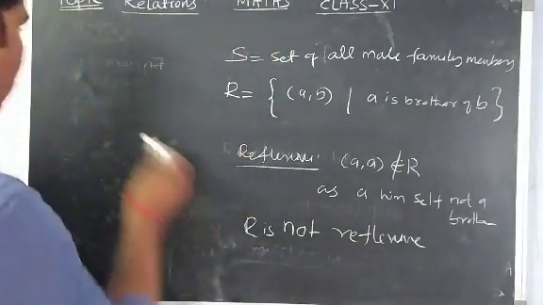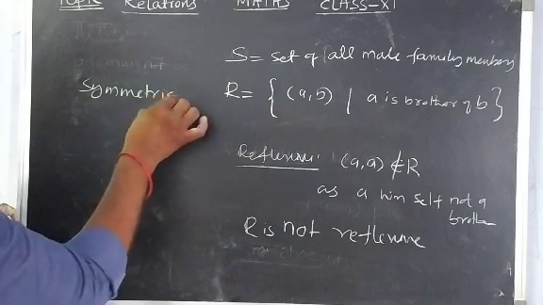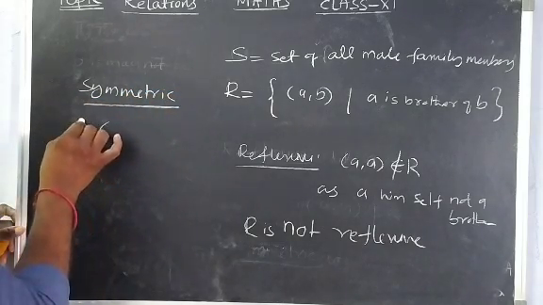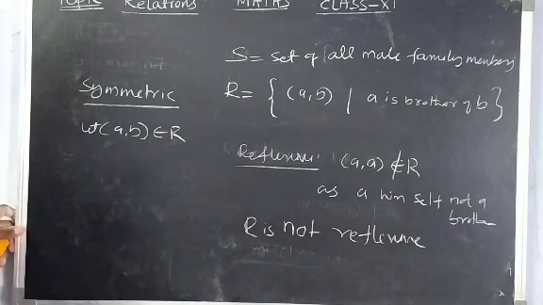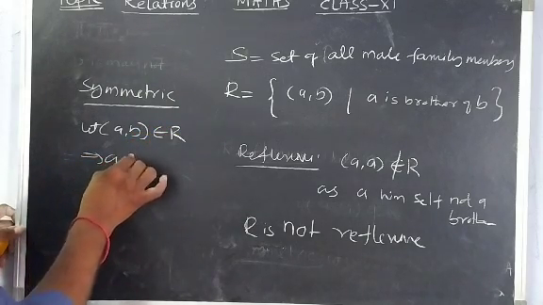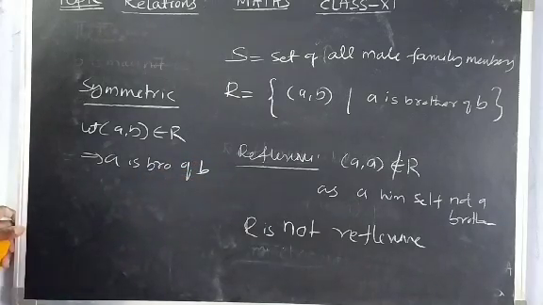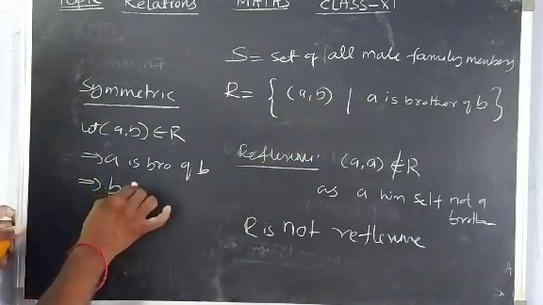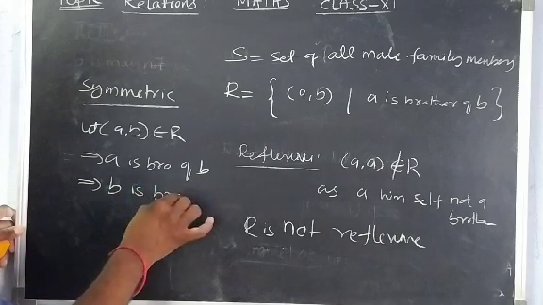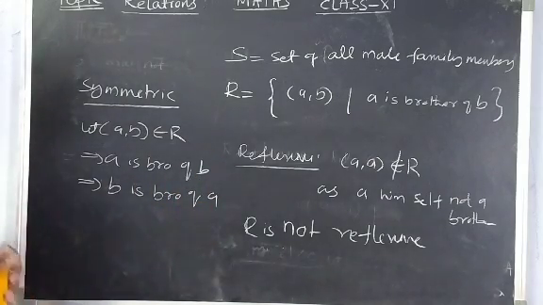Not reflexive. Symmetric. For the symmetric we need one ordered pair. Already I am taking one ordered pair in R, which means A is brother of D. Both are male persons. By interchanging, we can also say B is brother of A. Yes, possible. Why? Because both are males. If A is brother of B, automatically B is brother of A.